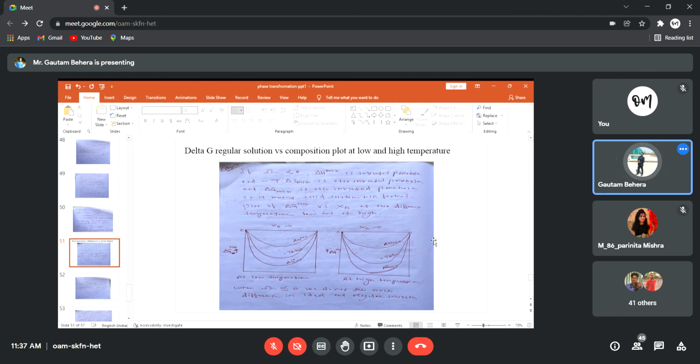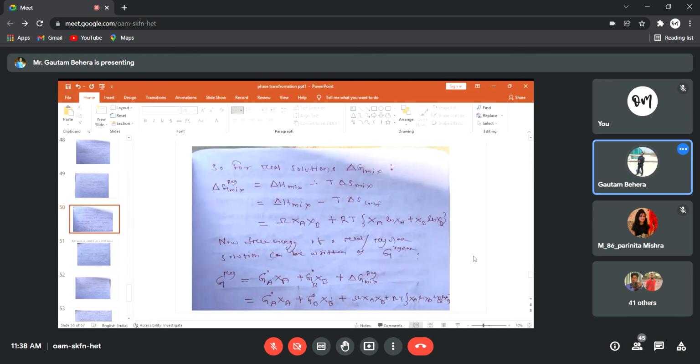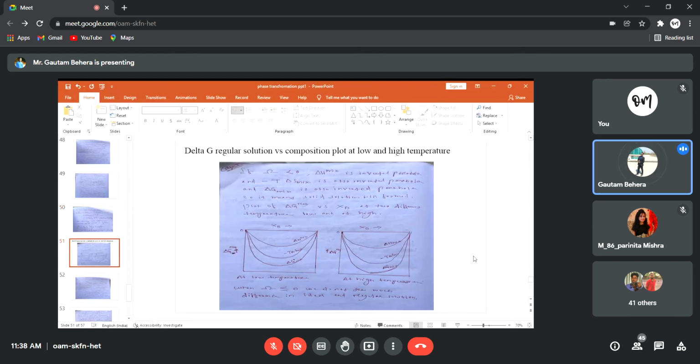Temperature is higher, so delta H mix will remain nearly the same, right? But since temperature is high, minus T delta S mix will move more downwards, more negative. Similarly, delta G mix will also go downwards, because delta G mix is delta H mix minus T delta S mix. So these are the changes. When omega is less than or equal to 0, we don't see much difference between ideal and regular solution. Anyways, this is done.